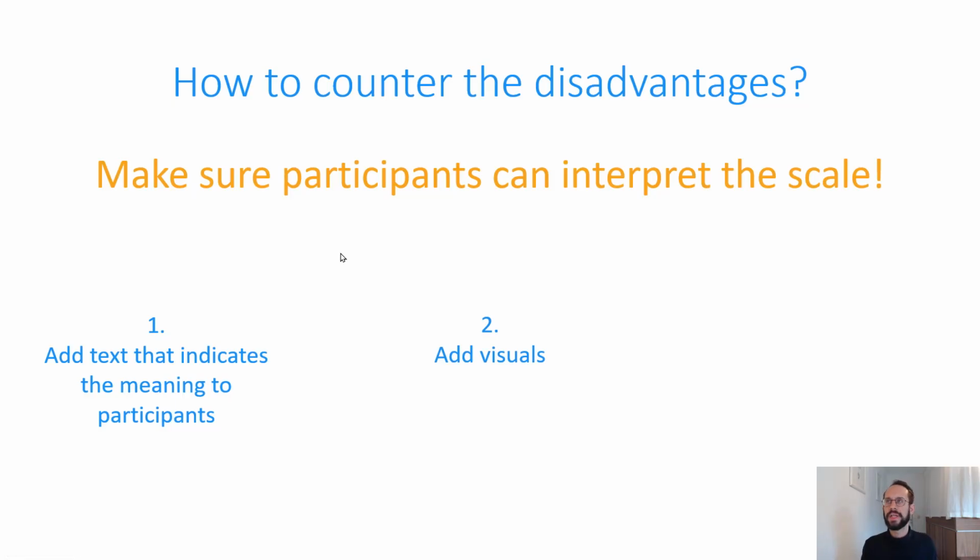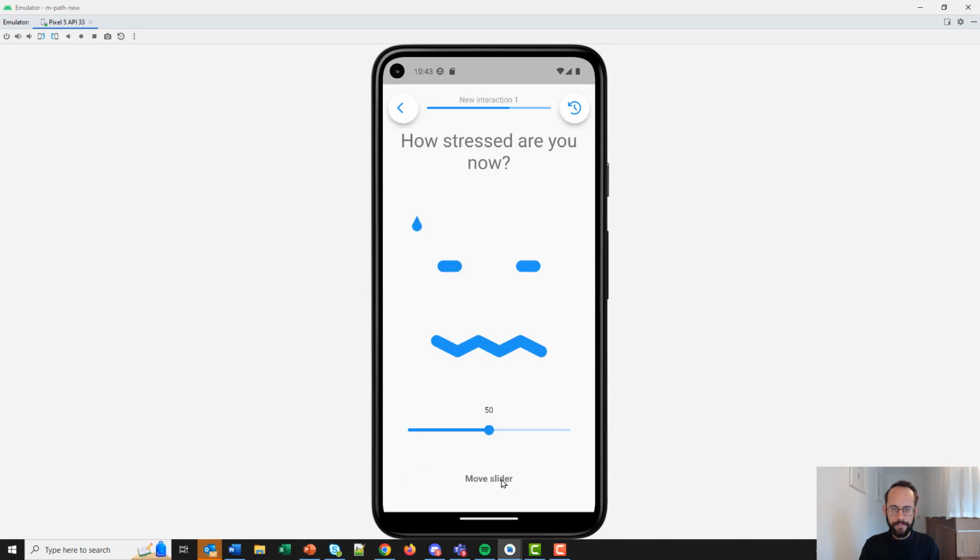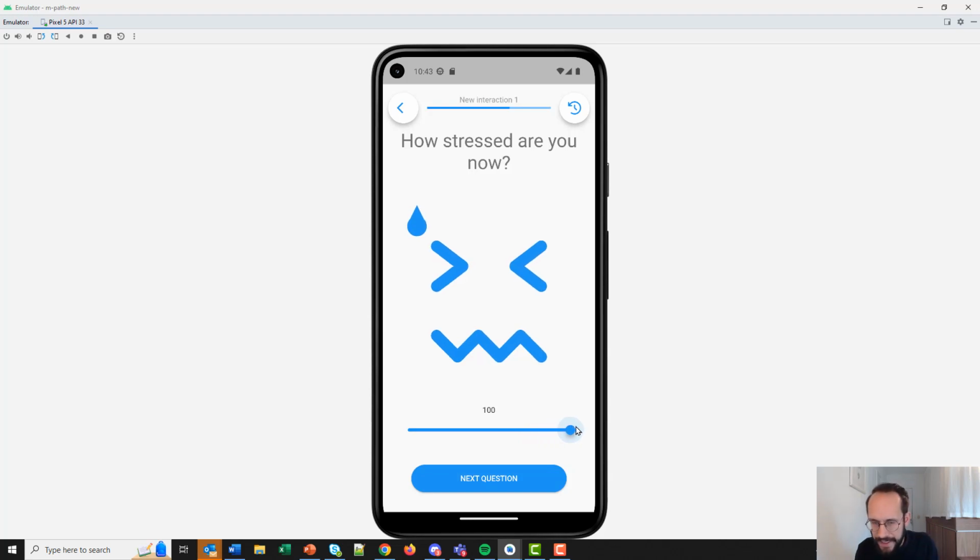A second solution is to add visuals instead of text to the slider. And I think the best way to do so is to use some kind of animated visuals on the slider. So let's show how this could look on a phone. Here we have again the question, how stressed are you now? But now when we move the slider, we see that the smiley on top of it animates and again shows the meaning of the slider.